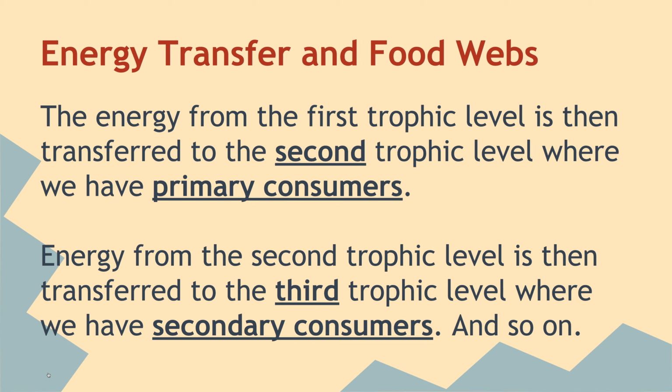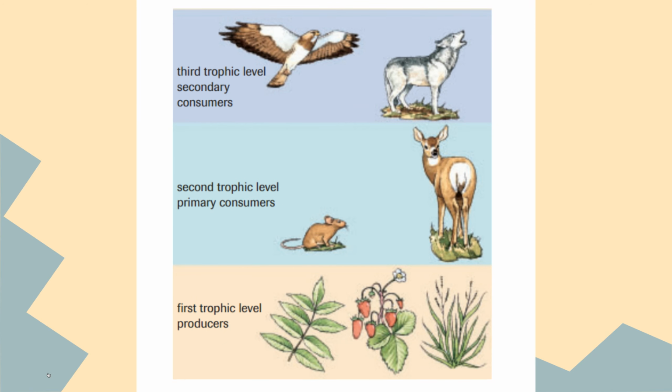So in a really basic food web, we'd have grass as an autotroph or producer, and then the primary consumer would be cows, and then we eat the cows, so we would be a secondary consumer in that case. Some more examples here.